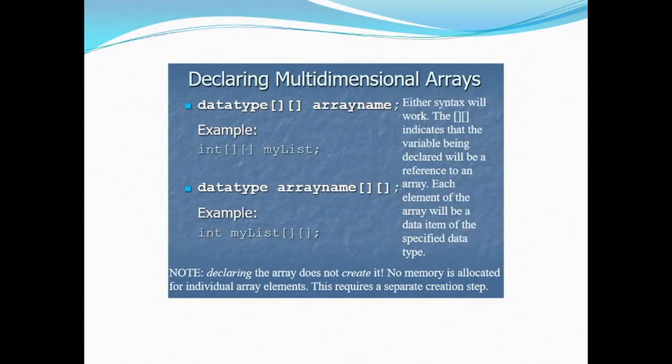These sets of square brackets grow with the number of dimensions. Like if there is a three-dimensional array, then there will be another set of square brackets.